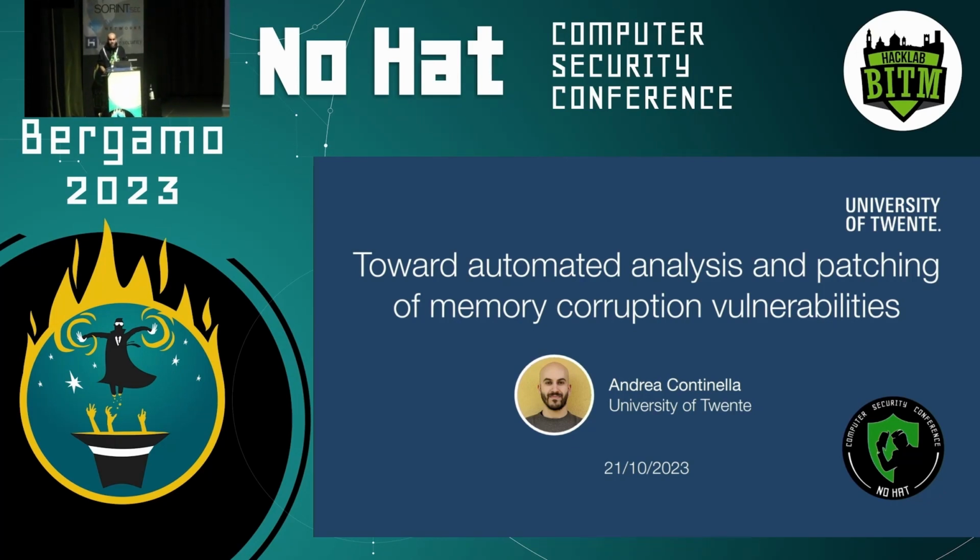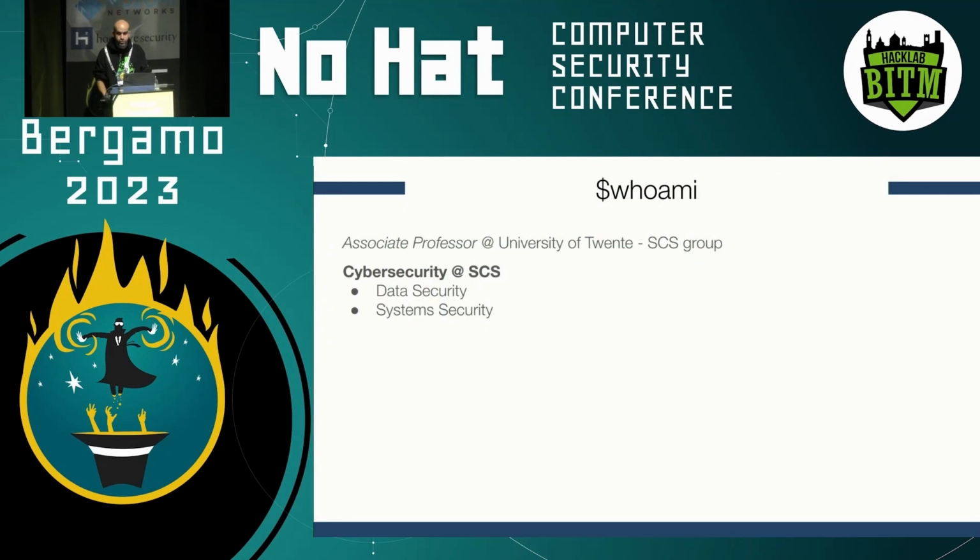Very quickly, let me say something about myself before I start talking about memory corruptions. I'm Andrea Continella. I'm an associate professor at the University of Twente in the SCS group, which stands for Semantics, Cybersecurity, and Services, so quite a long name. And in SCS, I lead the cybersecurity team of the group. We do mostly research on two areas: data security, so there are colleagues that work on homomorphic encryption, applied crypto, privacy-preserving technologies, and system security, which is the research area that I like the most, the more technical and practical research in security.